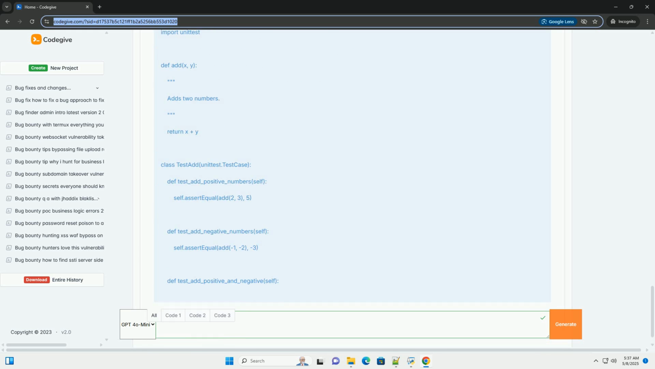Formulate a hypothesis. Based on your understanding of the code and the bug's behavior, develop a hypothesis about the root cause. Test your hypothesis. Try to modify the code in a way that confirms or refutes your hypothesis. Refine your hypothesis. If your initial hypothesis is incorrect, refine it based on your new findings.